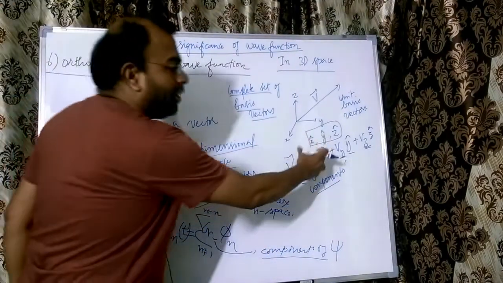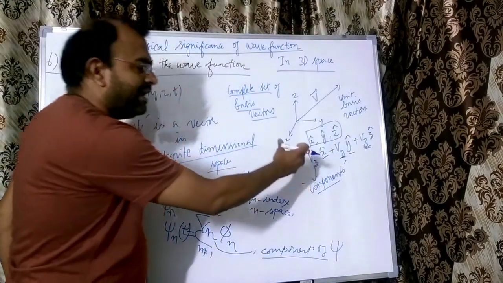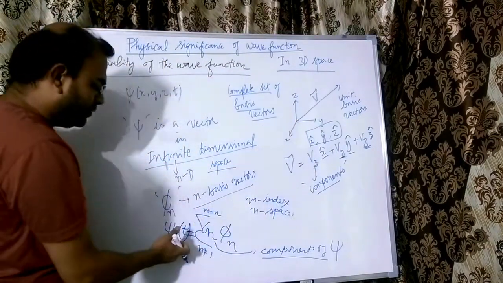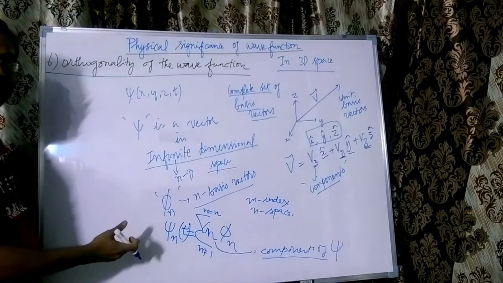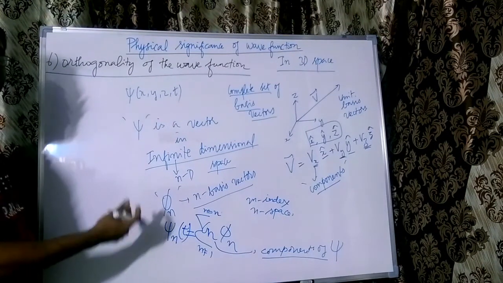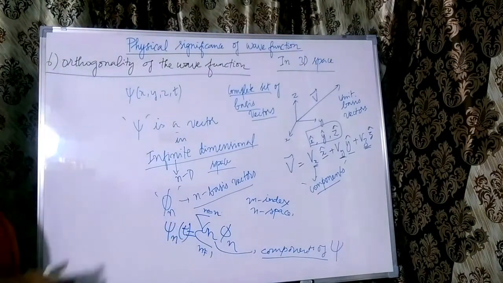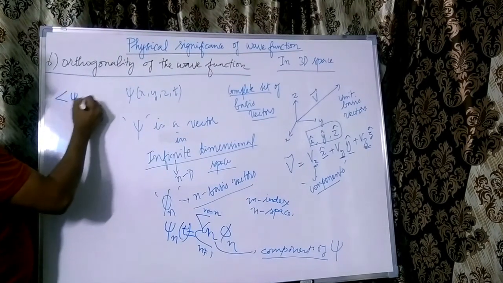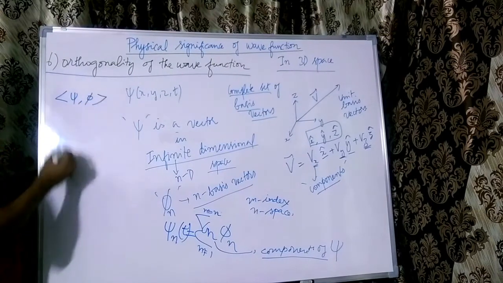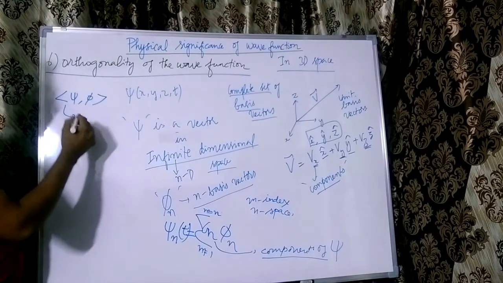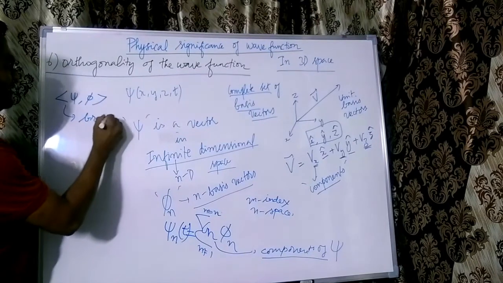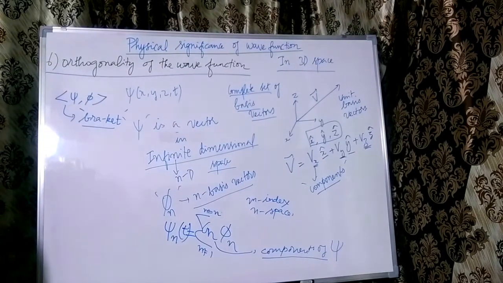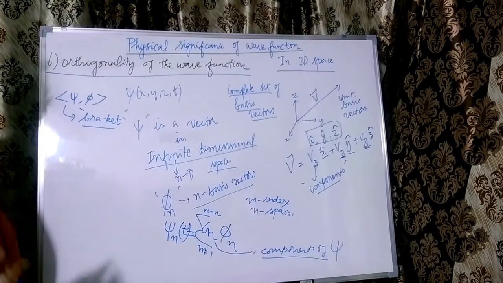Now, just like how in the normal three-dimensional space we can take a dot product of one vector with another vector, here also we can take the dot product of two wave functions in n-dimensional space. Then we have the notation of, let us say, psi phi. This is called the bracket notation, Dirac's bracket notation. I will have to post another video on this notation separately. Please do look out for that video as well.